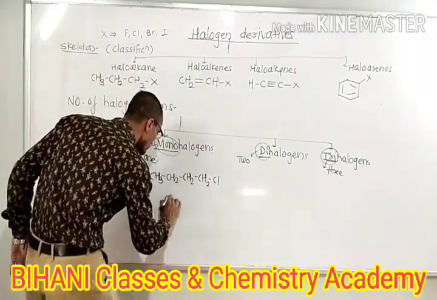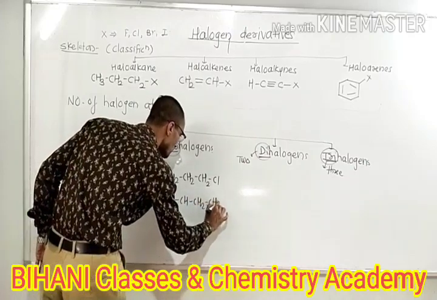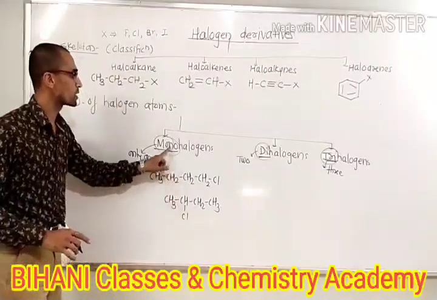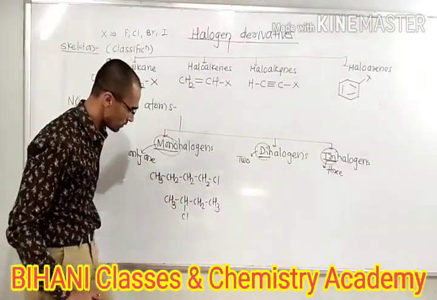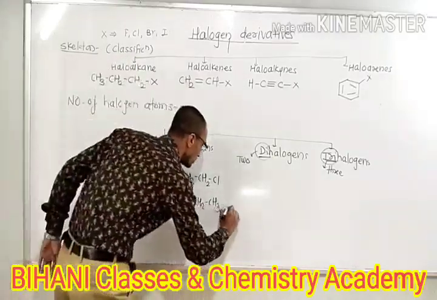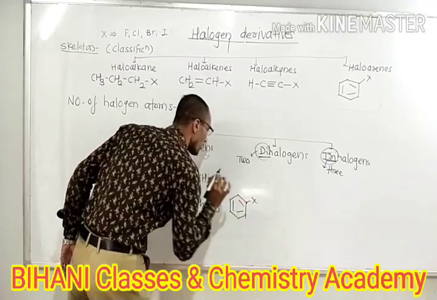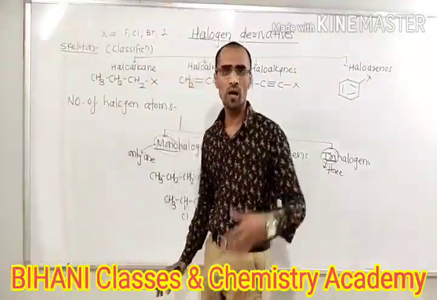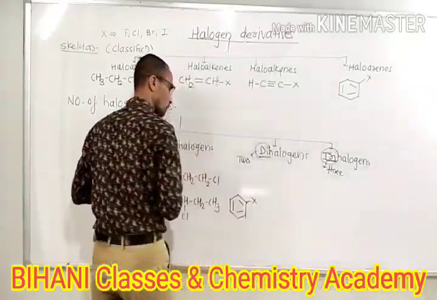Suppose we replace to get CH3CHClCH2CH3. It consists of only one halogen, so these are monohalogen derivatives. This one is secondary butyl chloride. Or suppose we take an aromatic ring and replace one of the hydrogens by a halogen. Now this compound is formed, which is called a haloarene. So these are the monohalogen derivatives.